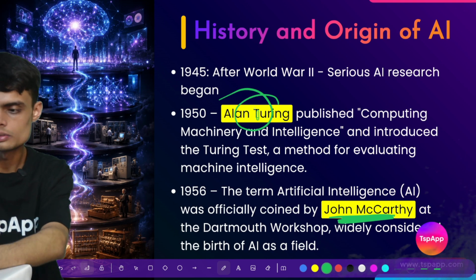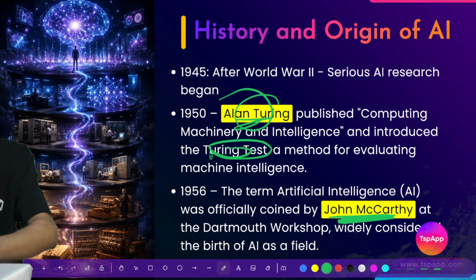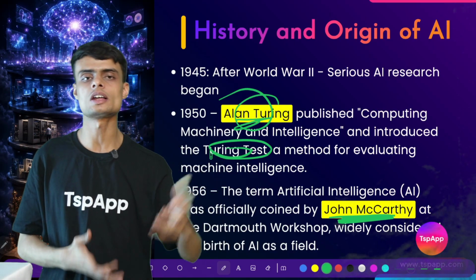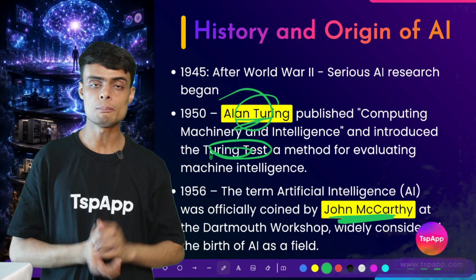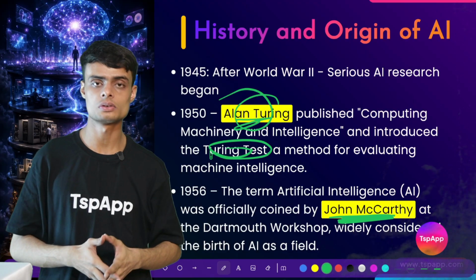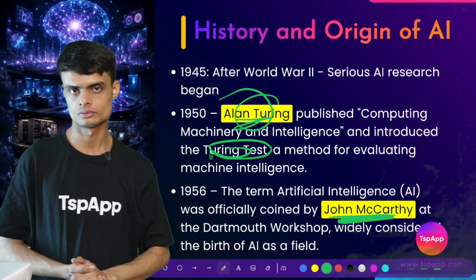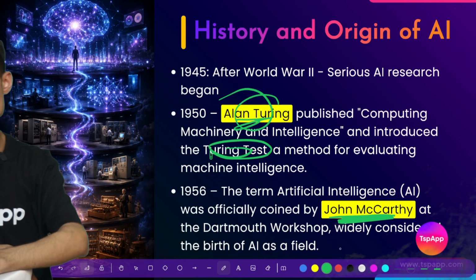Alan Turing proposed the Turing test, a test to check whether a given machine is intelligent or not. At that time this was a very important and complex question, because it was the starting of AI. No one knew about AI.